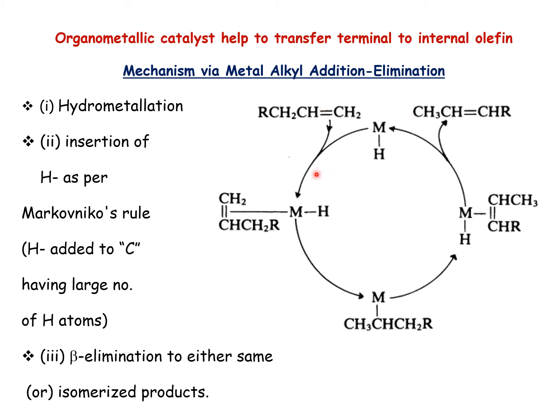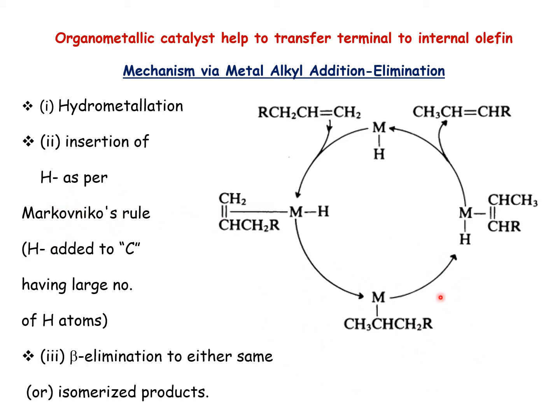Then the olefin inserts into the organometallic complex through the metal-alkene bond. Then migratory insertion of the olefin into the metal-hydrogen bond forms the metal alkyl complex by the Markovnikov rule.